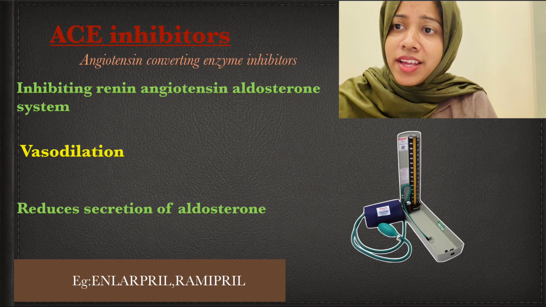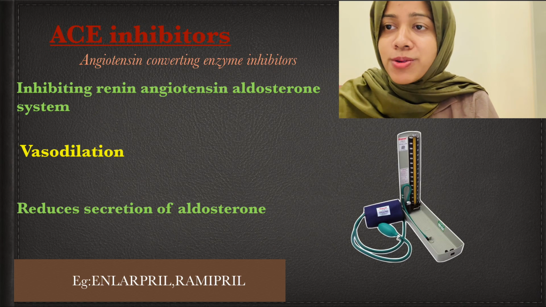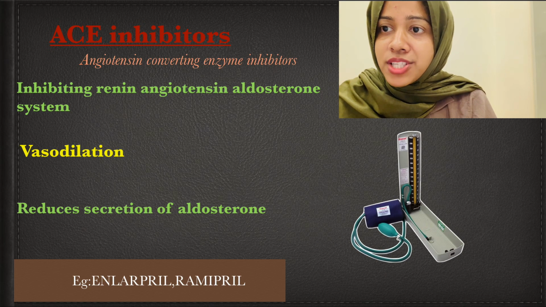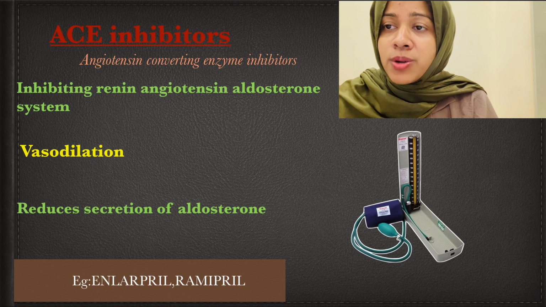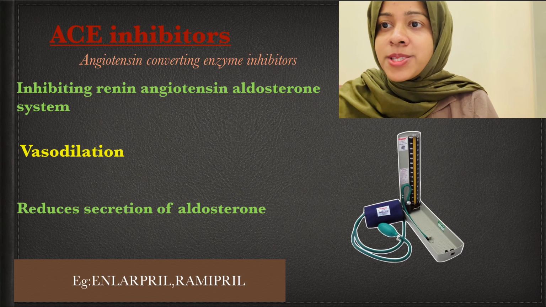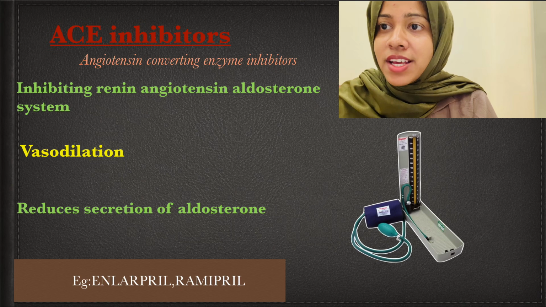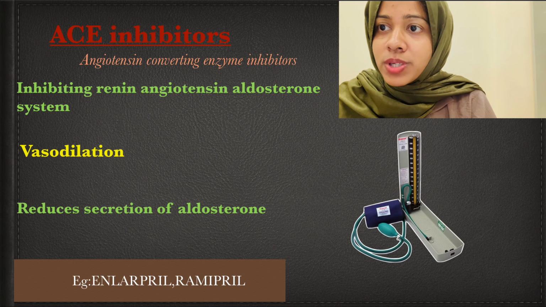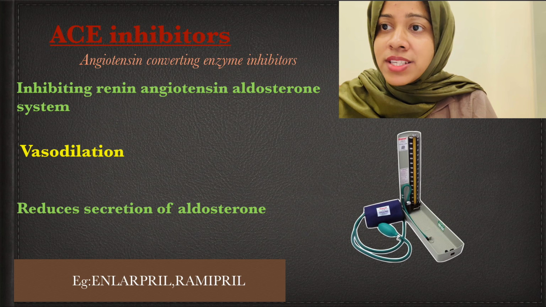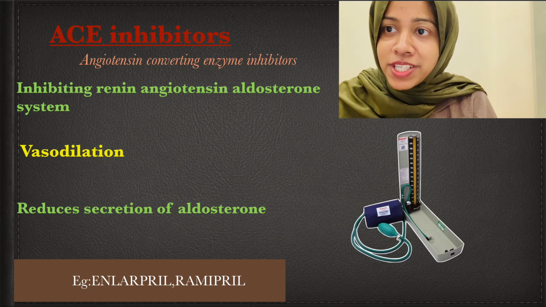It acts by inhibiting the renin-angiotensin-aldosterone system. Actually, the renin-angiotensin-aldosterone system helps to increase blood pressure. Whenever a lower blood pressure occurs, our kidney will release renin and it activates this system. It will increase the blood pressure. The details about this system we can discuss in another video. But as of now, just remember, when inhibiting this system, blood pressure gets lowered.